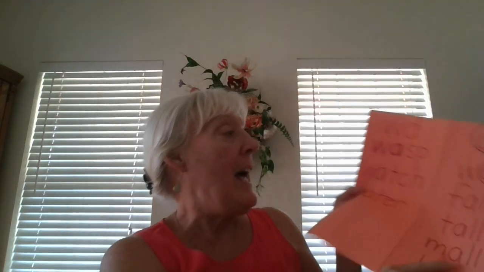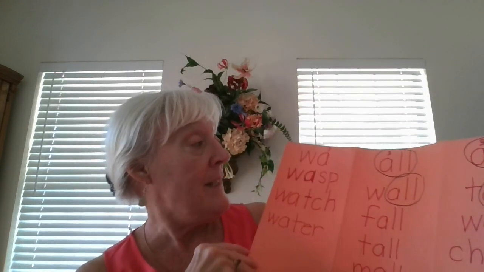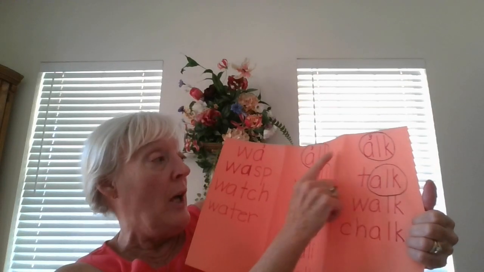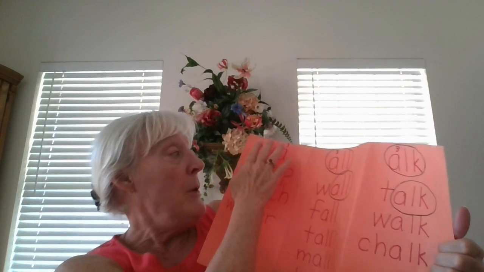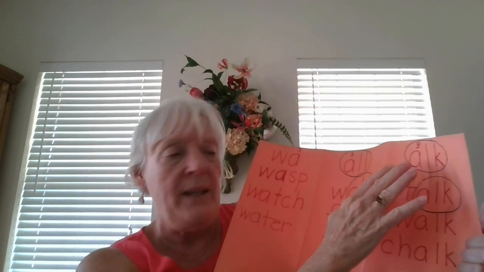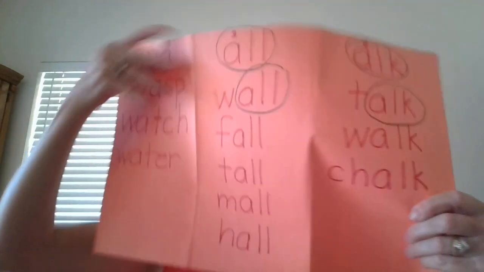Okay, so we just had the letter A making the ah sound. Three different ways to spell it: W-A, A-L-L, and A-L-K. Now, W-A usually makes the ah sound, but A-L-L and A-L-K almost always make the ah sound. So let's say our little rhyme. When we have A-L-L and A-L-K, we make the third sound of A. What's the sound? Ah. Very good.